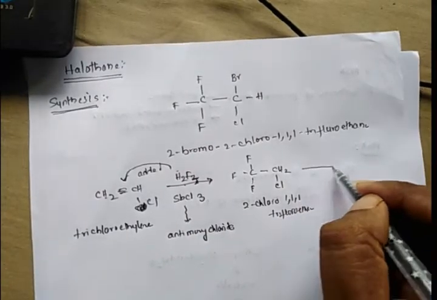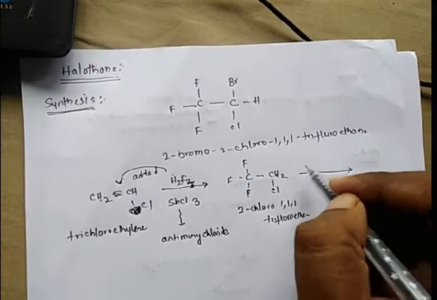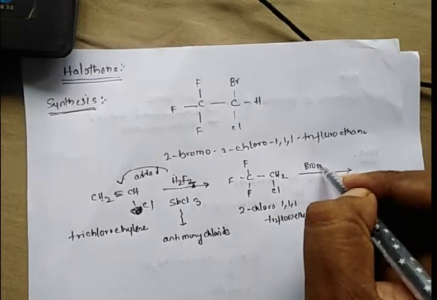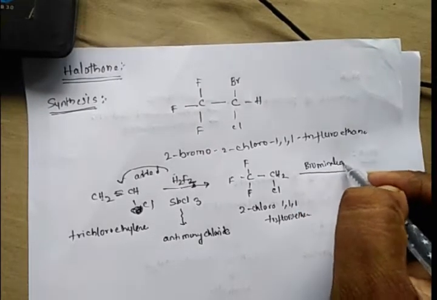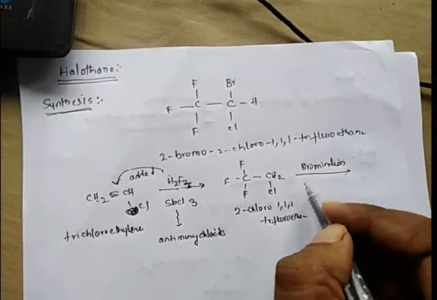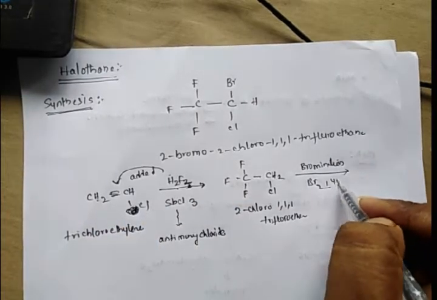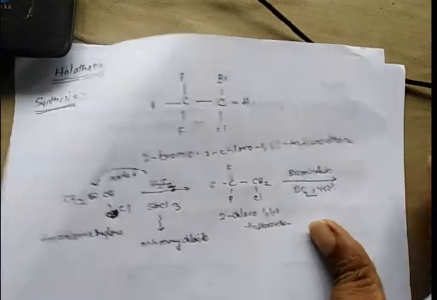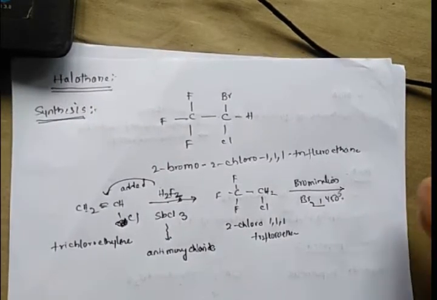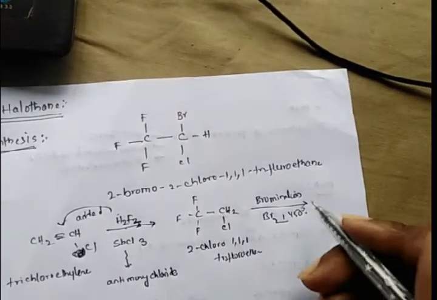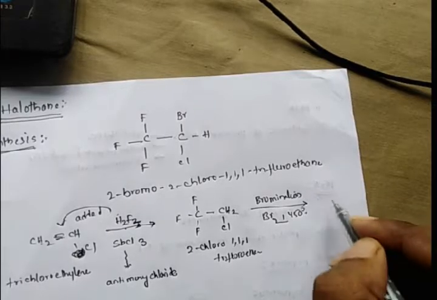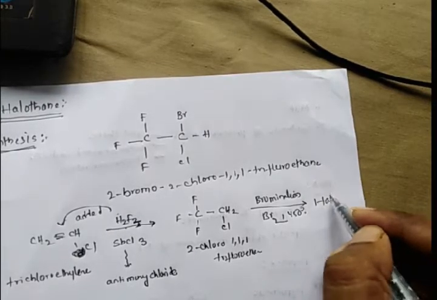Then we have to go for bromination, in the presence of Br2 at 450 degrees centigrade. It undergoes bromination, and we will get this halothane.